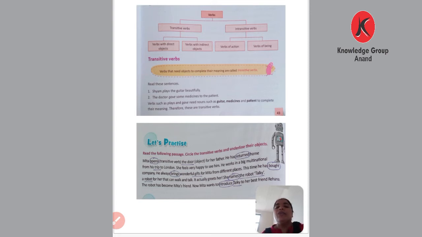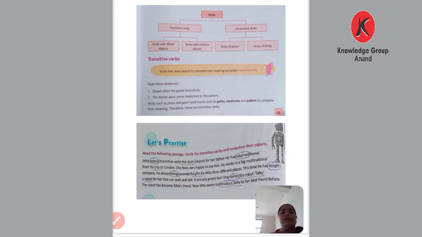He has returned home from his trip to London. Now which is the verb here? Returned, and trip is an object. She feels very happy to see him. He works in a big multinational company. He always brings wonderful gifts for Meeta from different places.